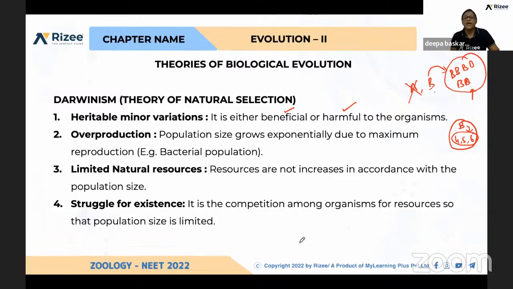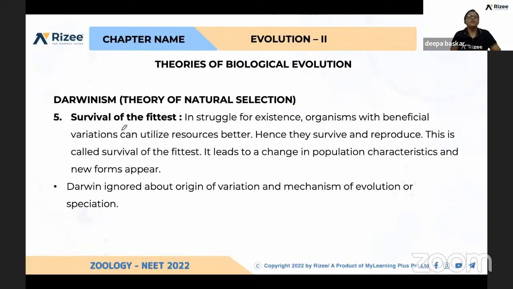So again, see the same prey. If you take a prey, this prey is used by 2 different populations, A and B. Here A and B depend on the same prey. In this A and B, which one will survive? Which is strongest among these two? If you consider A is strongest and it can compete with B, this will lead to further progeny, and B will go extinct. Fifth is survival of the fittest.